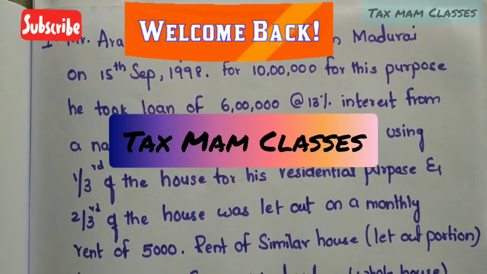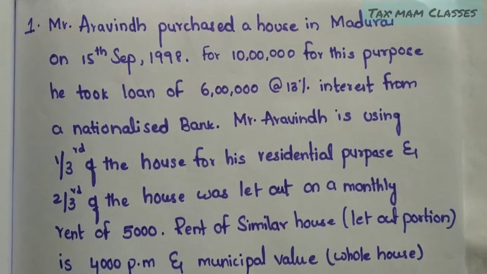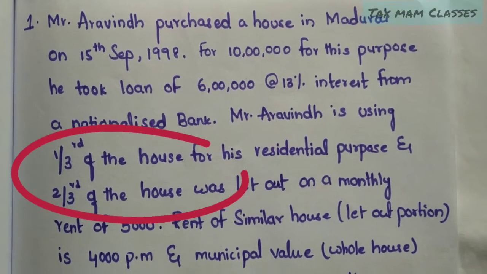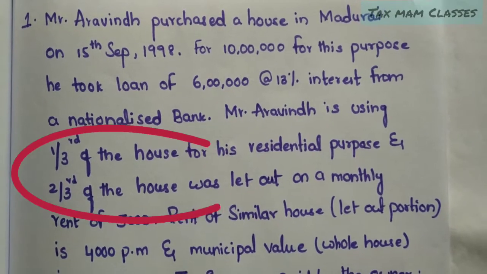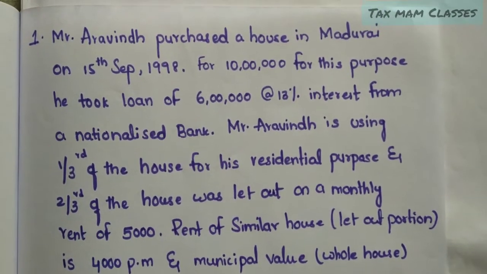Today we are going to see how to do a problem in income from house property, and mainly I am focusing on a house property where a part of the house property is self-occupied and a part of the house property is let out. So let's see the question.